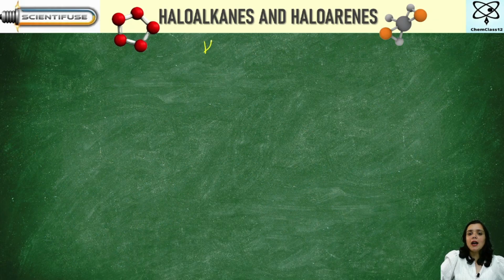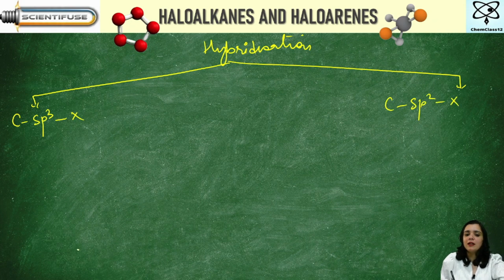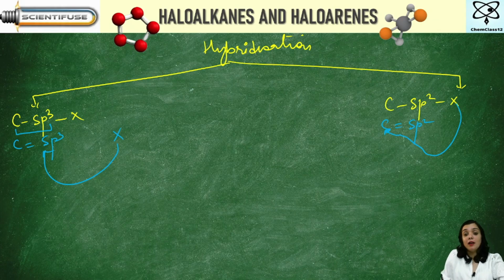On the basis of hybridization, I say it will be classified into two categories: C-sp3-X and C-sp2-X. You need to understand what this means. C-sp3-X means carbon is sp3 hybridized and this halogen is attached to the sp3 hybridized carbon. Again, here I say carbon is sp2 and this halogen is going to get attached to the sp2 hybridized carbon.